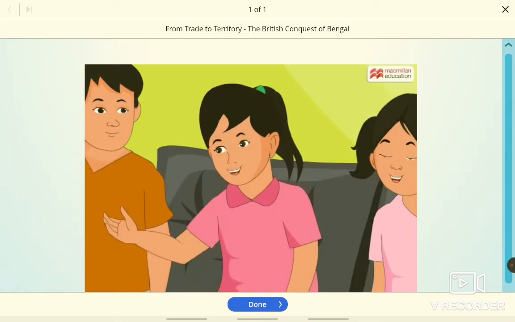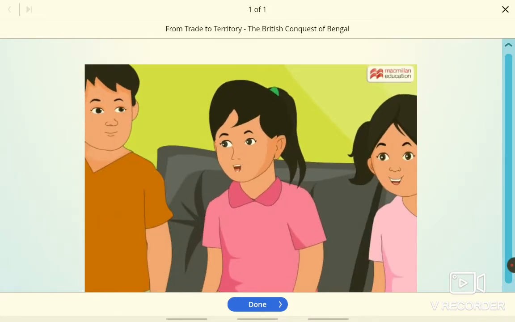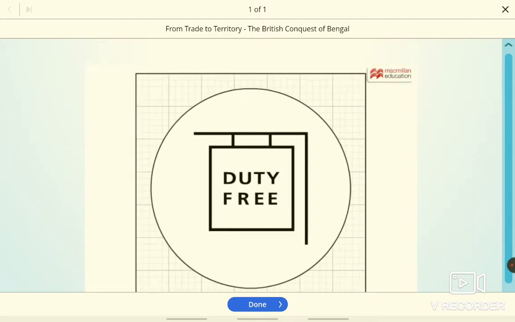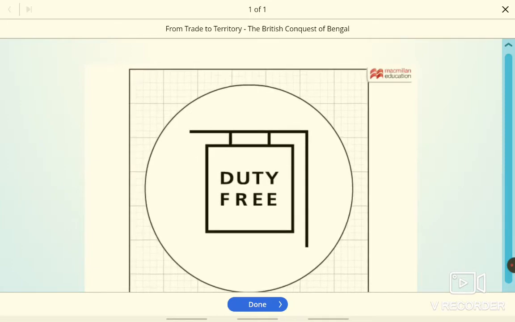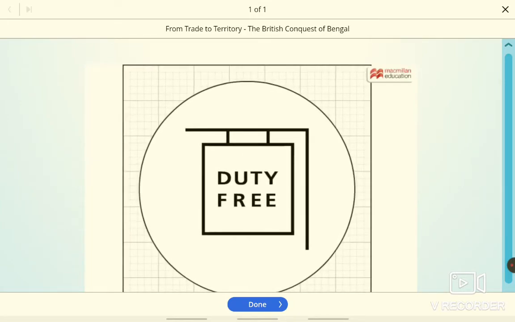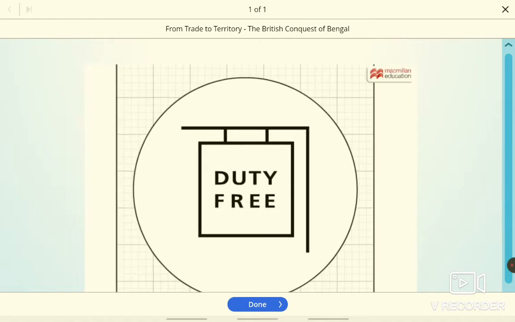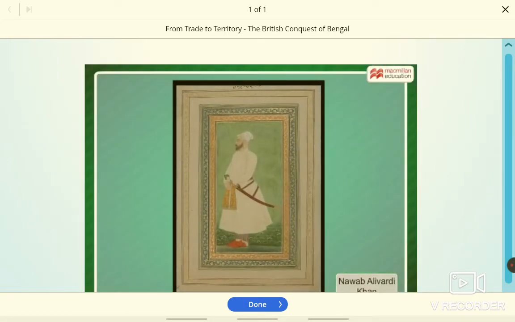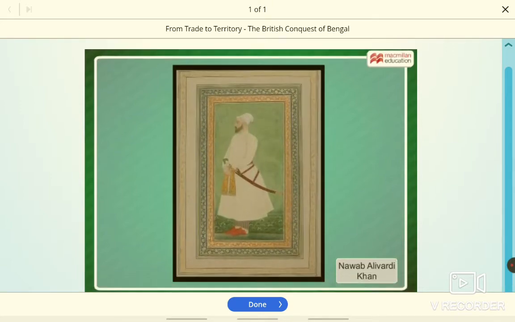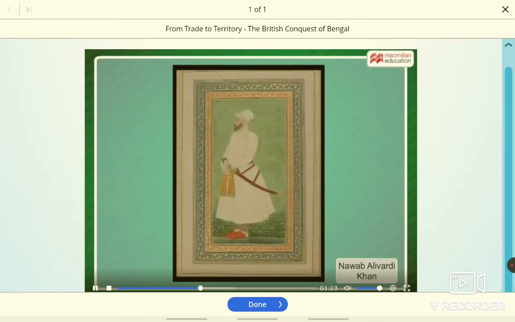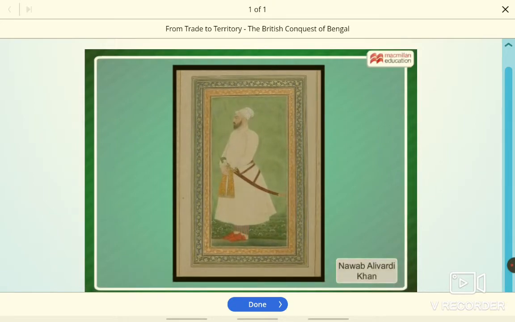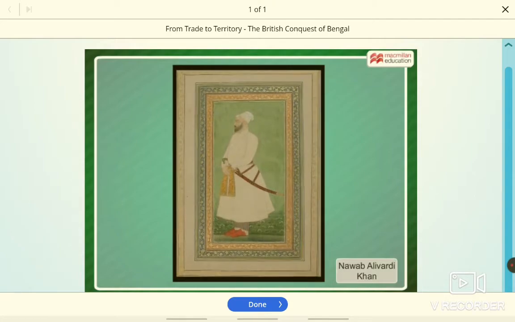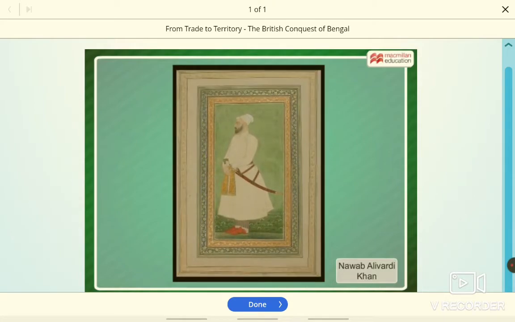Uncle, was Bengal one of the richest provinces on the Indian subcontinent? Yes, Ria. The EEIC had been granted the right of duty-free trade by the Mughal Emperor in 1717. The Nawab Ali Vardi Khan faced huge losses because the company officials misused the rights and carried on private trade and made huge profits by buying cheaply and selling at a higher price, thereby eliminating all competitors.